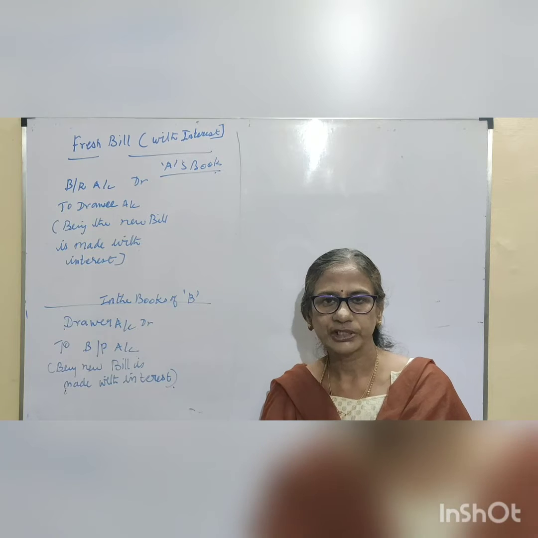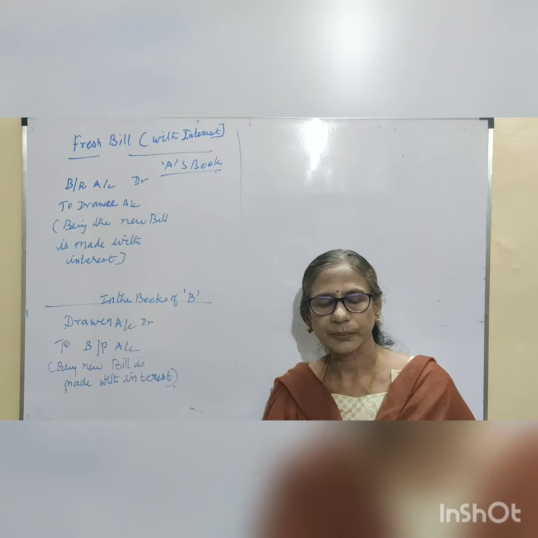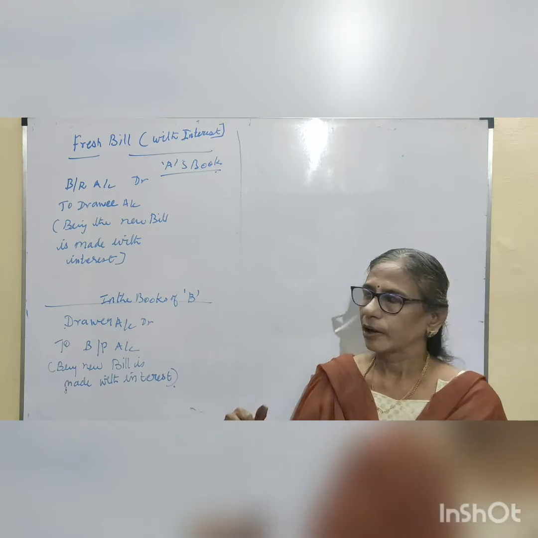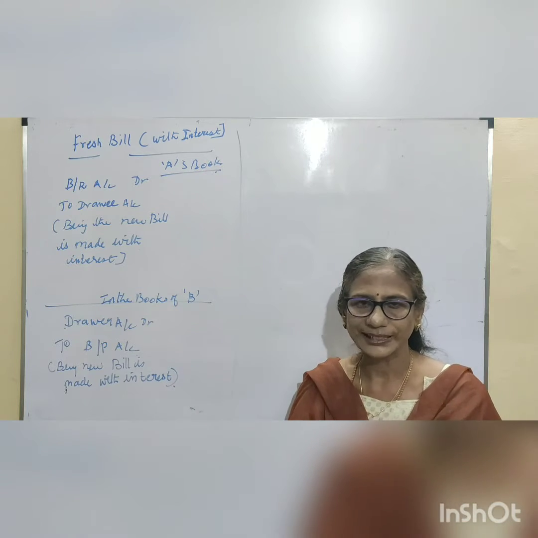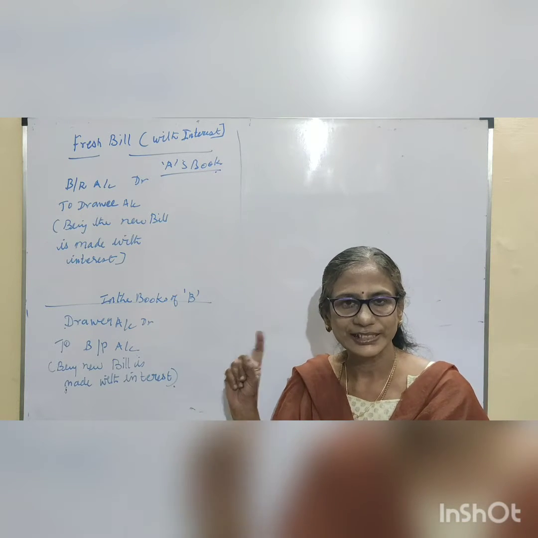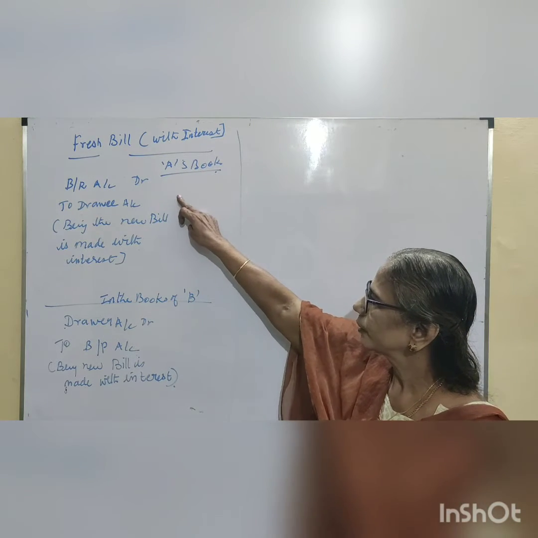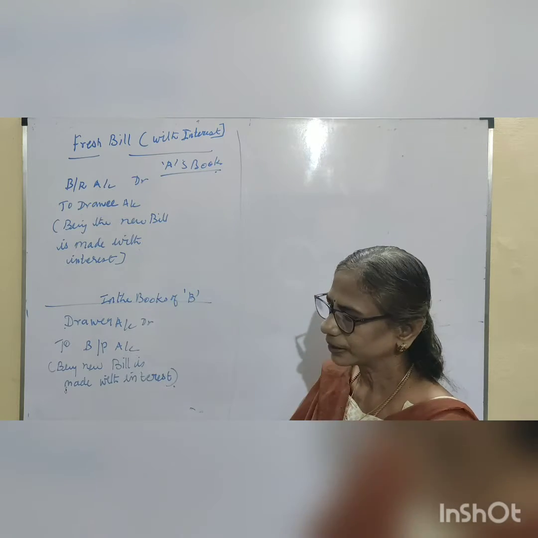Two options are given: either part payment is made by him and, for the balance amount with some interest, a new bill will be created. Now let us see what the journal entries will be in the books of the maker of the bill and the acceptor of the bill. Here the maker of the bill is A, and the acceptor of the bill is B. Bills receivable account debited to drawee account, being the new bill is made with interest.